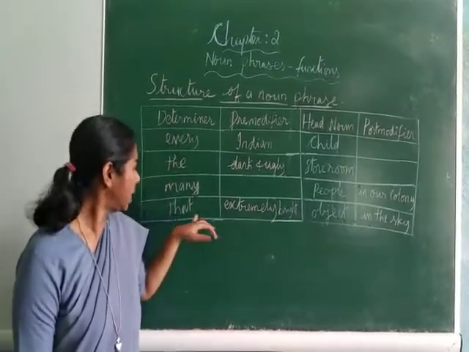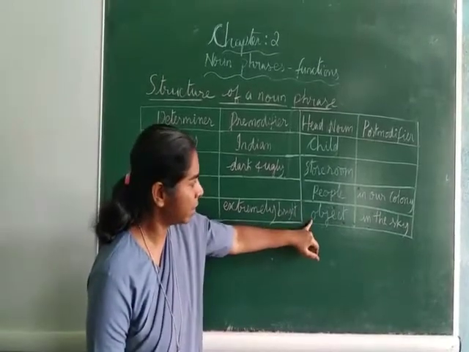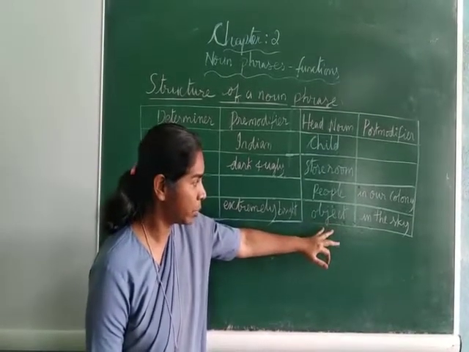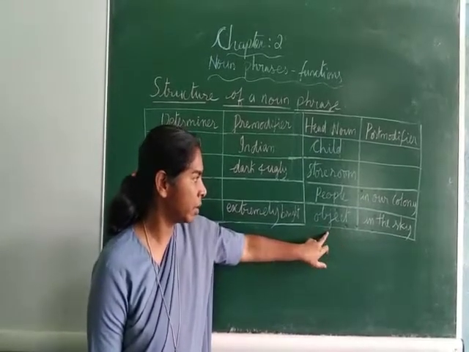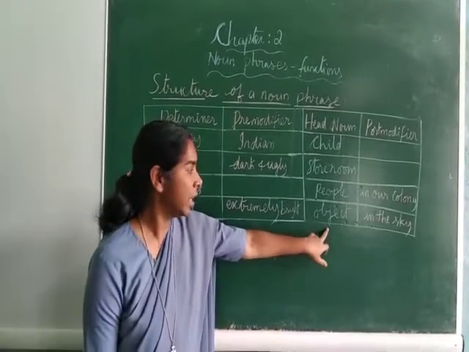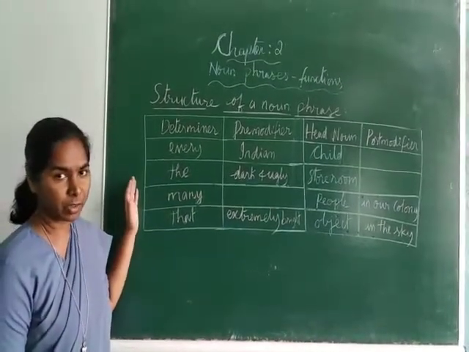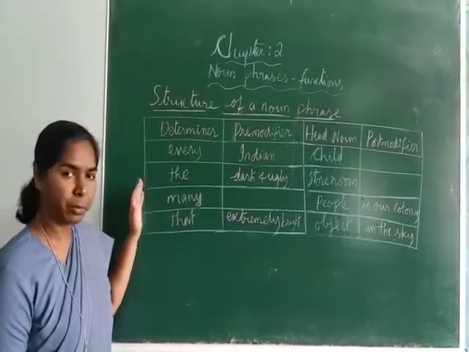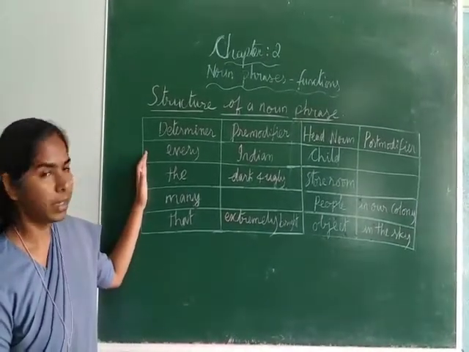Here, that is a determiner. Object is a head noun. In the sky is a post modifier because it appears after the head noun. And so these are the two ways that we can structure a noun phrase, with pre-modifiers and with post-modifiers and determiners.